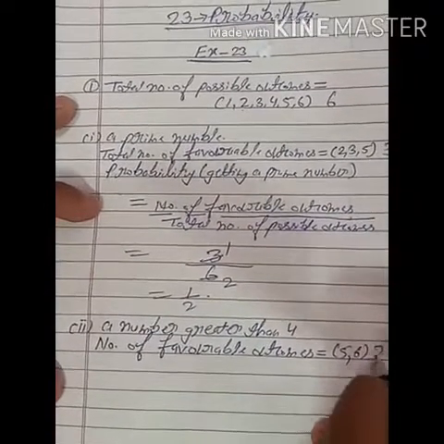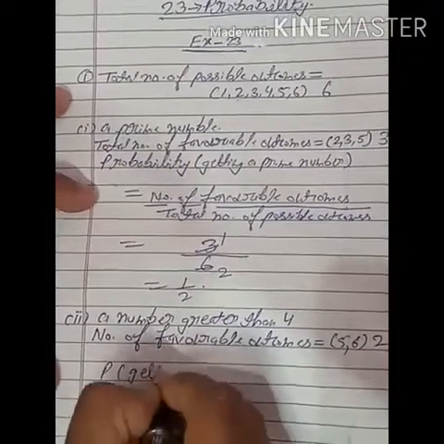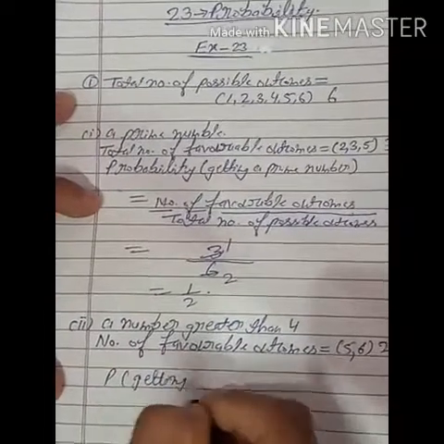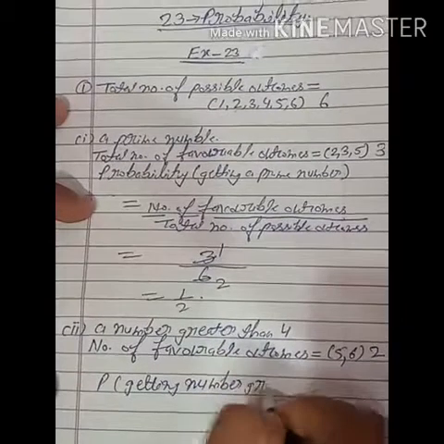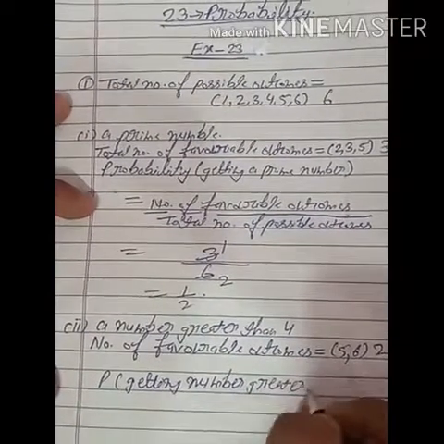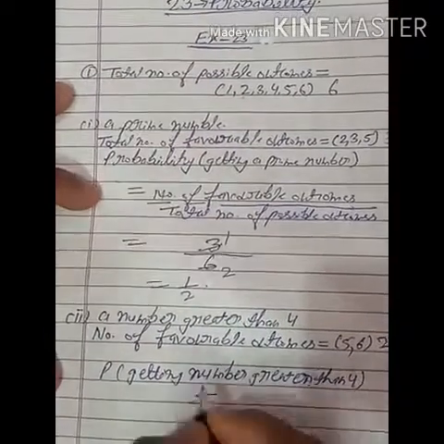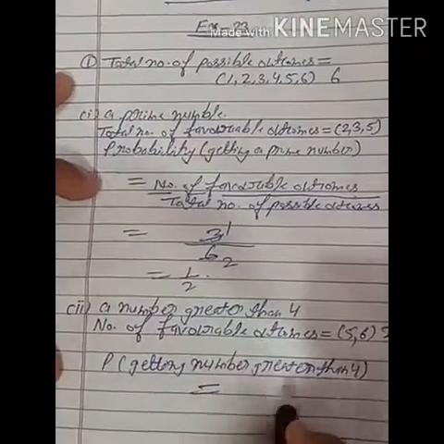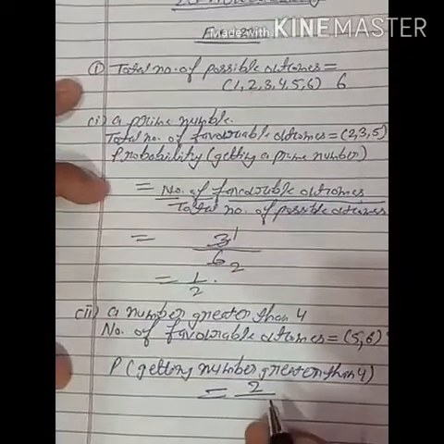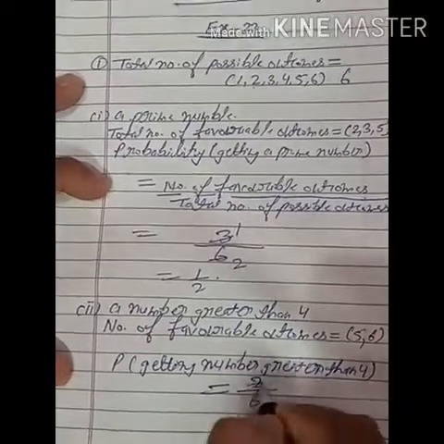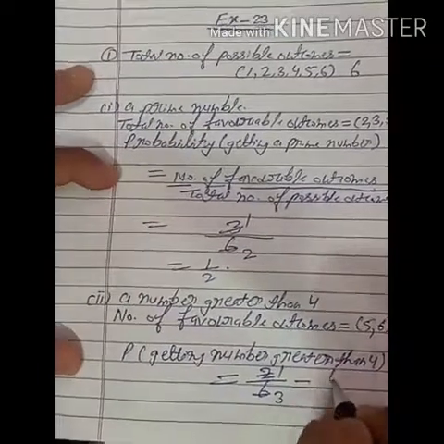So favorable outcomes are 2. Then P of getting a number greater than 4. No need to write the formula in every part. The number of favorable outcomes is 2 upon total number of outcomes 6. 2 1 the 2, 2 3 the 6. So the probability of getting a number greater than 4 is 1 upon 3.